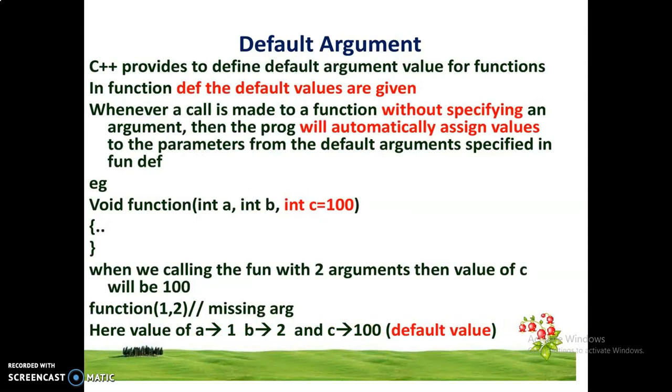And then the default argument. C++ provides default argument values for functions. In the function definition, the default values are given. Whenever a call is made to a function without specifying an argument, the program will automatically assign values to the parameters from the default arguments. The name itself tells us that default means if no argument is passed, the default values specified in the function definition are used while processing.